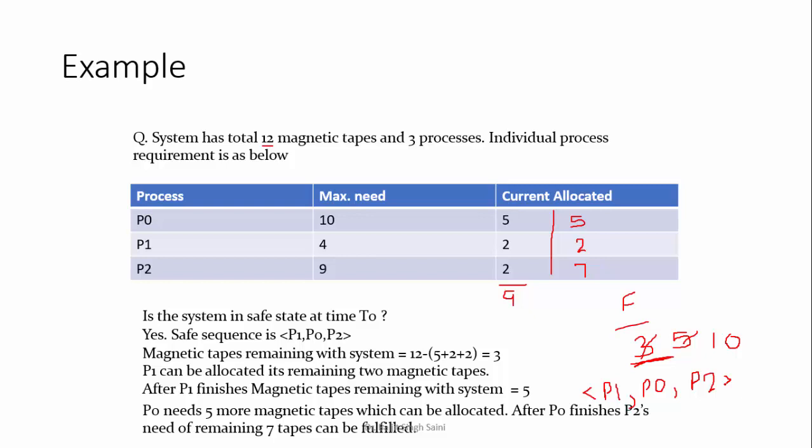Now let us suppose a different scenario. Rather than everyone requesting, let us suppose in the same scenario P2 requests one more magnetic tape at time T1. Should this request be granted? Now if P2 is to be granted this request, I need to ensure that after granting the request the system is still in a safe state.